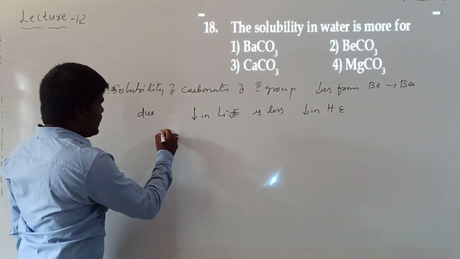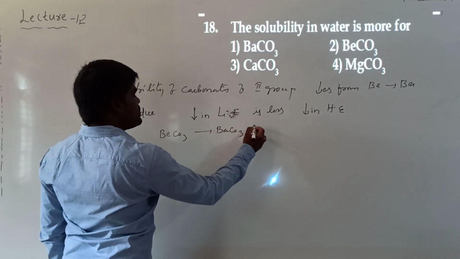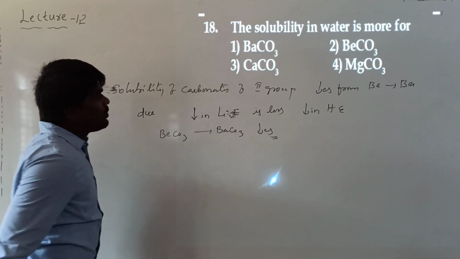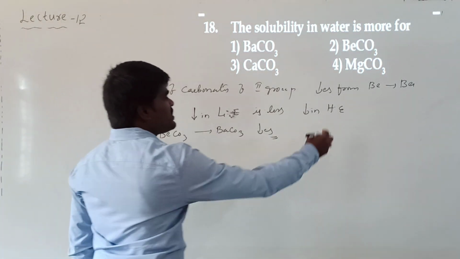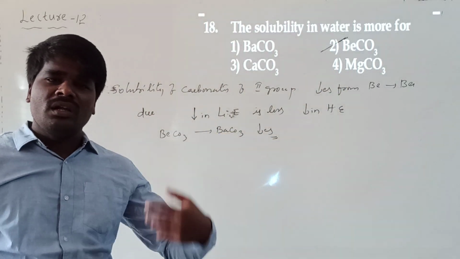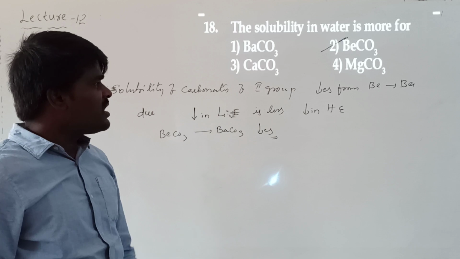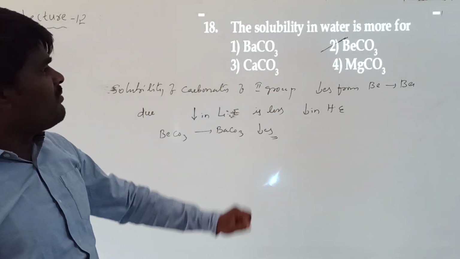So from beryllium carbonate onward, solubility decreases. What is it asking? Which of the following is soluble? Basically, beryllium carbonate will be more soluble, and the remaining will be sparingly soluble or insoluble. Barium carbonate will be insoluble, the remaining will be sparingly or partially soluble, and beryllium will be completely soluble.